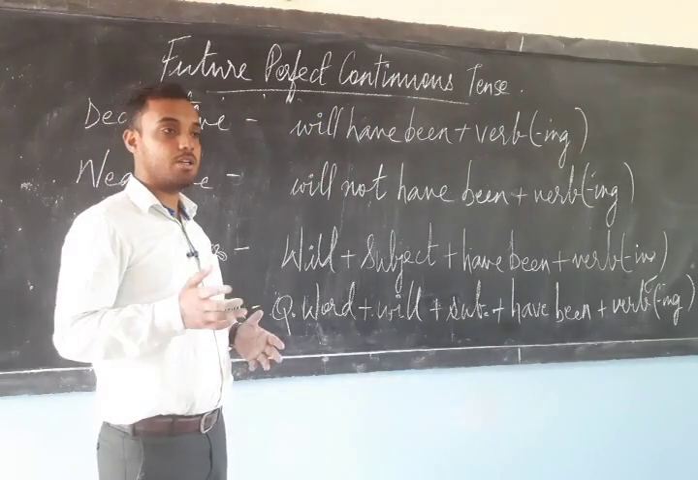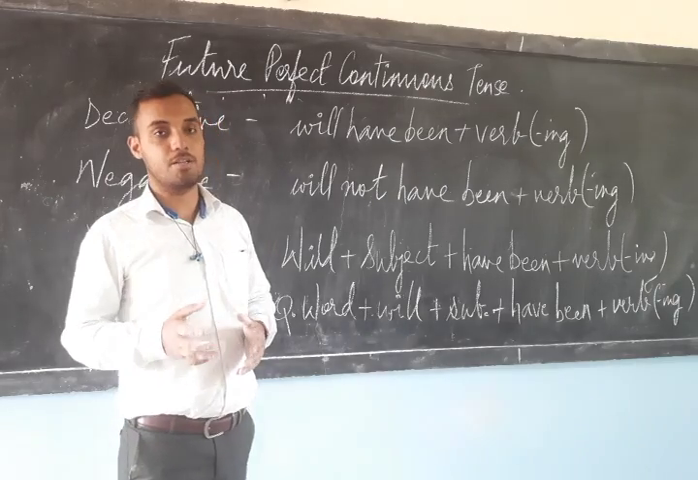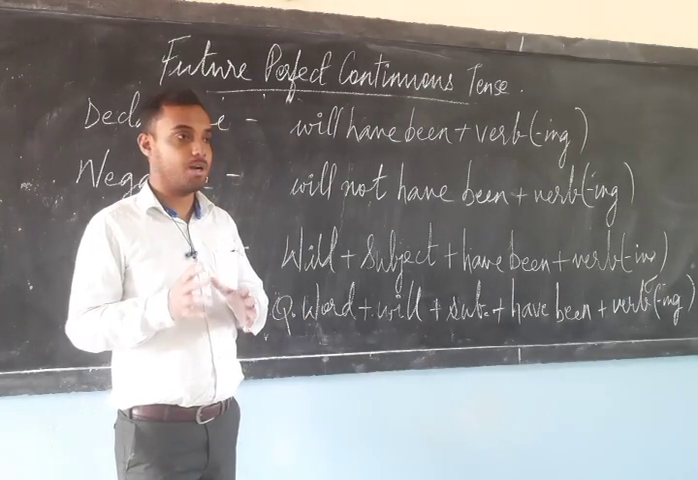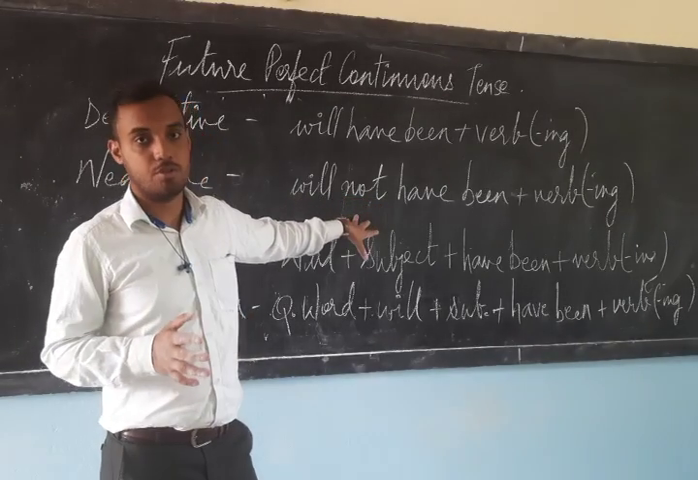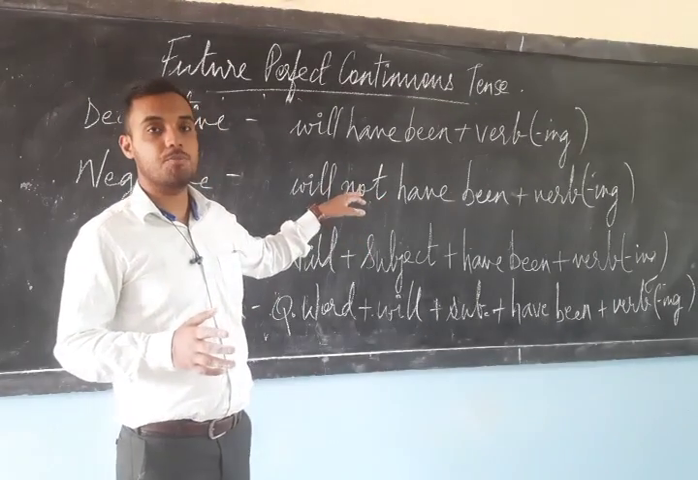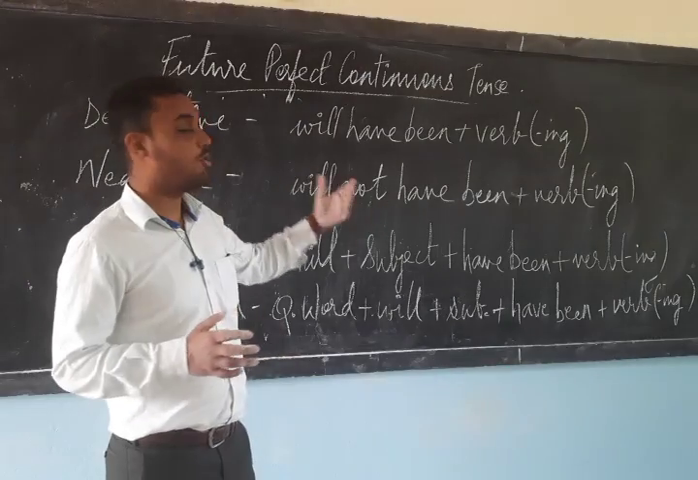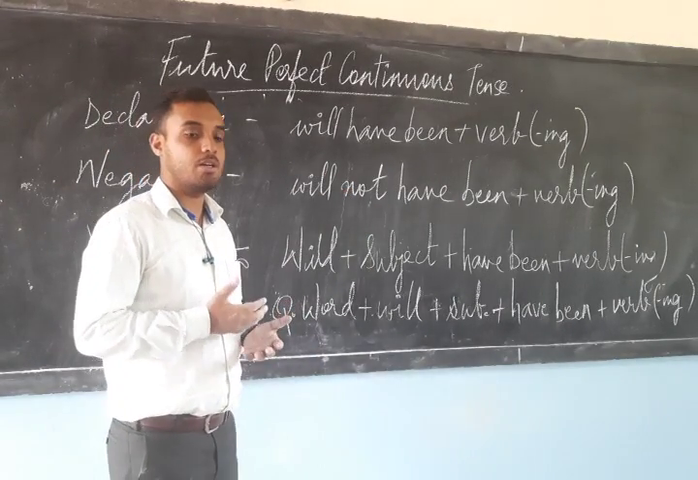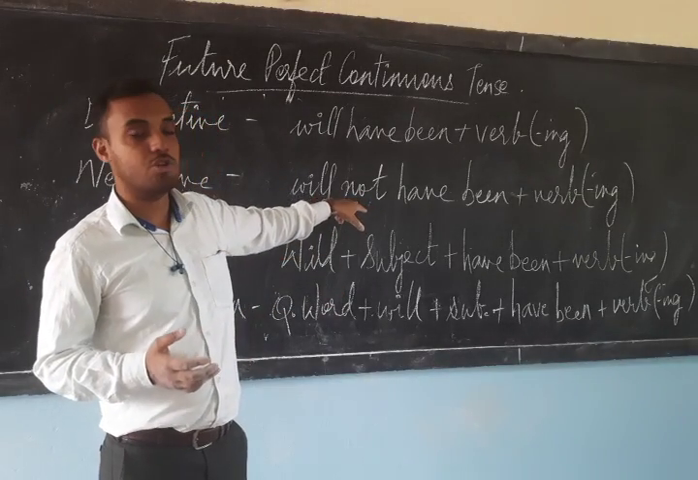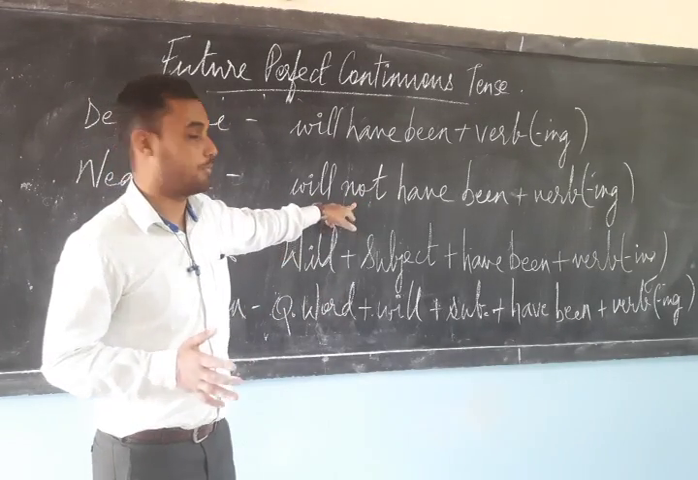Now, what do we write in negative? In negative, we don't change anything, but we simply add not. Okay, the moment we add not to it, it becomes a negative sentence. Will not have been playing, will not have been dancing, will not have been running. So, whenever you mention not, it becomes negative.